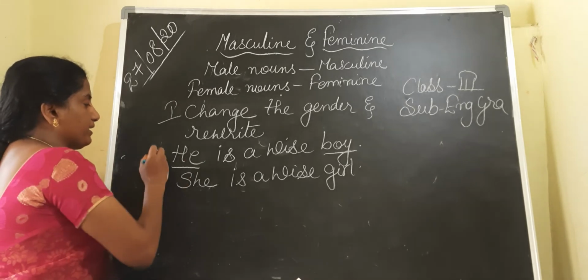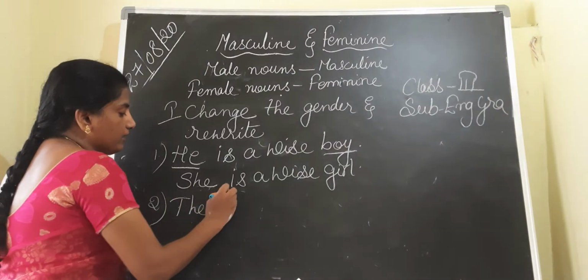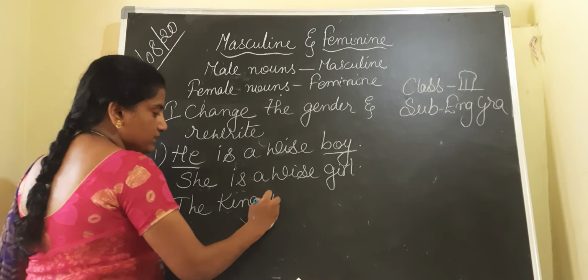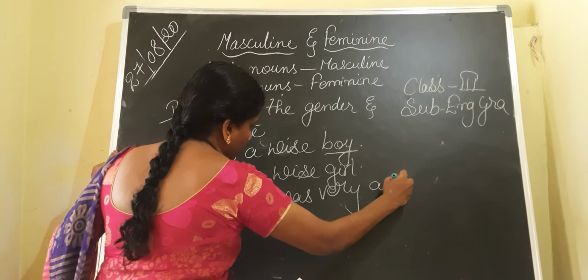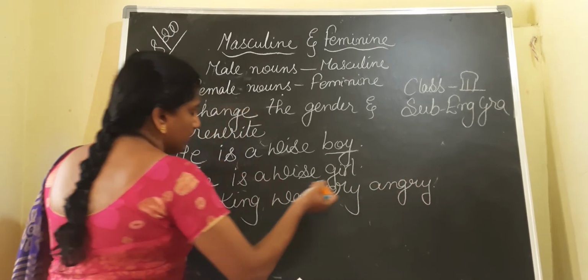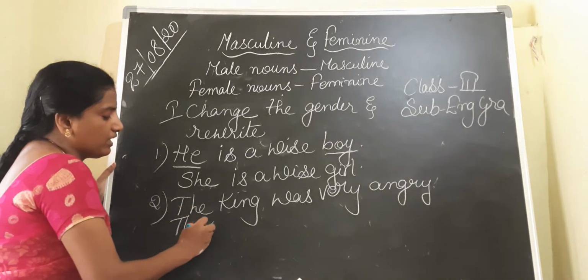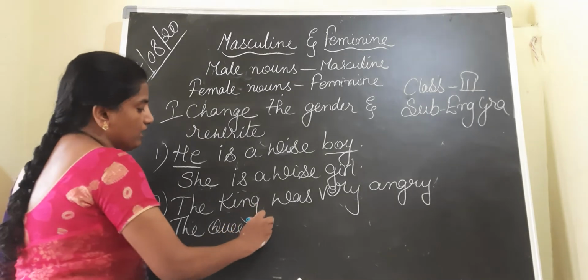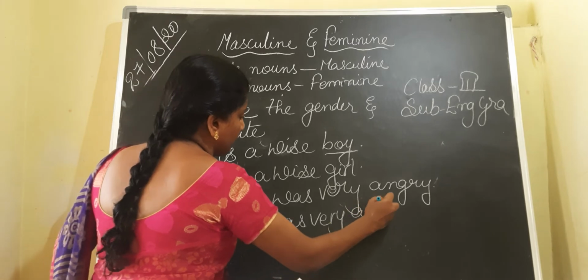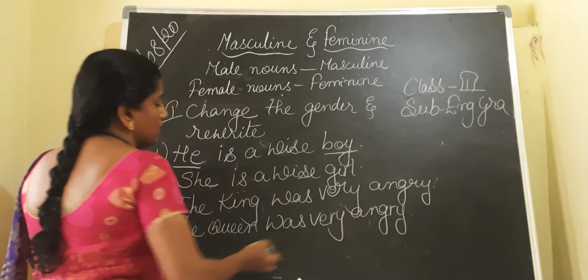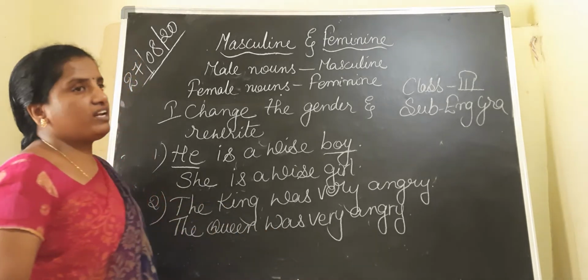Coming to another example, children. The king was very angry. Here, what is the feminine form for the king? The feminine of king is queen. The queen was very angry. So we are rewriting the statement by changing the gender given in the statement.